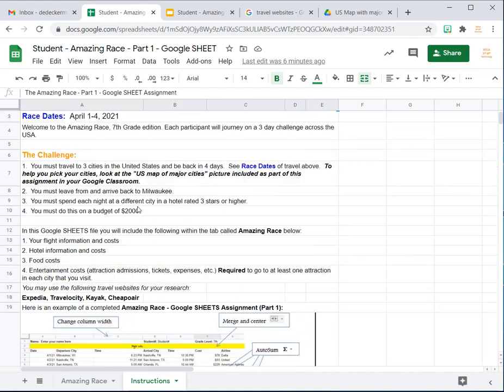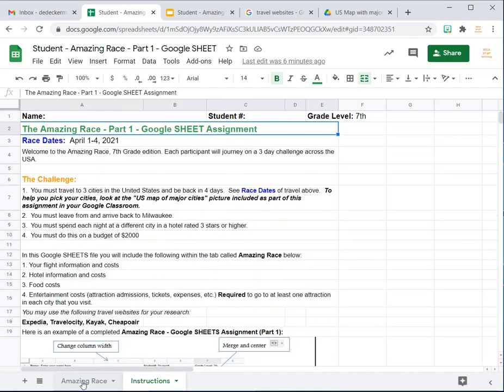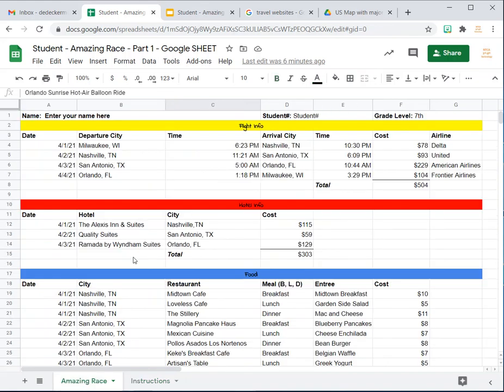that you have to do. And I think what I'll do is I'll get right to it. You're going to go right into the Amazing Race tab, and basically this will be blank for you when you initially get in here. This is actually a completely done spreadsheet, and you will have pretty much just this first line.